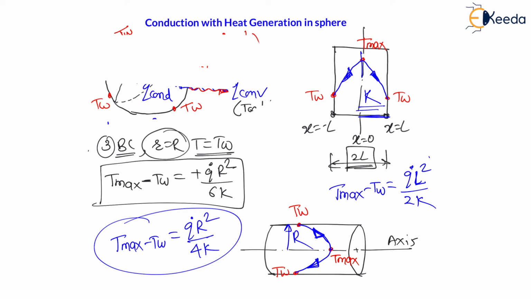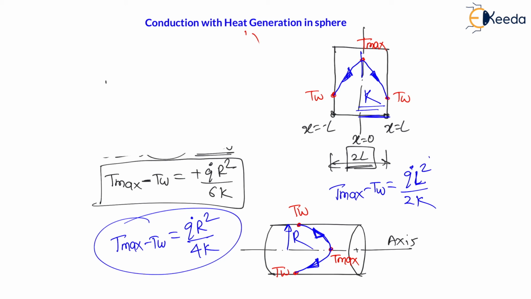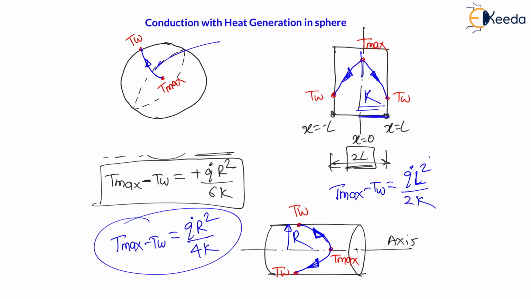So let us understand the temperature profile. Again, for sphere, the temperature profile is directly proportional to radius square. Therefore, in case of sphere, if I draw the temperature profile, let us say this is a sphere. Right? Here it is a sphere like this. It is like a football, but it is solid. Here it is the center of sphere, right? At the center, there will be a maximum temperature, and on the wall there will be a wall temperature, right? And between this wall and maximum temperature, the profile will be parabolic. This profile is parabolic.